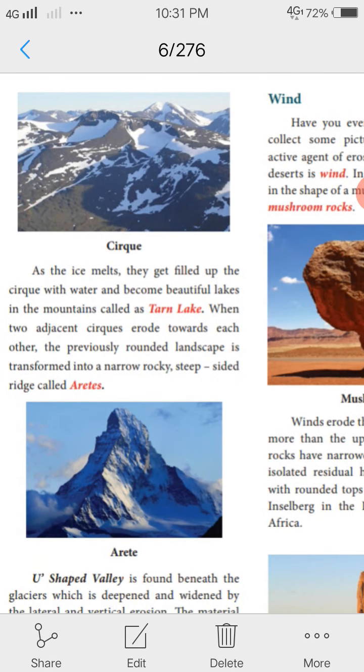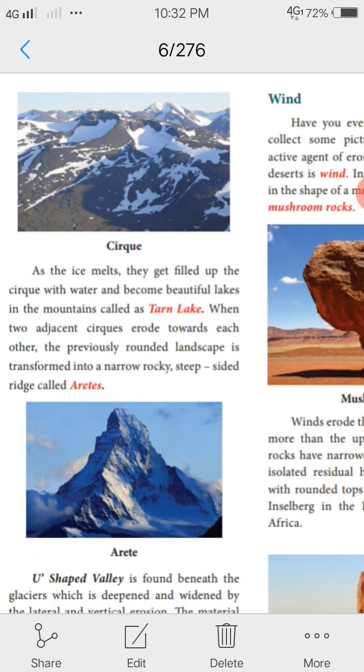In between the mountain there is a depression. So as the ice melts, the cirque gets filled up with water and becomes beautiful lakes in the mountain called Tarn Lake. Then Arete also, one of the creations of landforms of glacier.